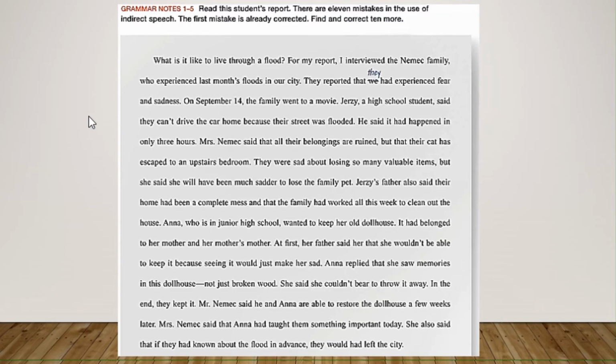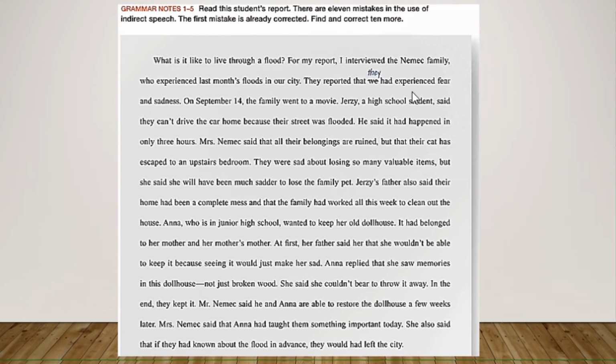All right, and if you go with me to your book, to page 403, we have this editing paragraph or exercise. Read this student's report. There are 11 mistakes in the use of indirect speech. The first mistake is already corrected. Here you have it, right? Find and correct another 10, or correct 10 more.